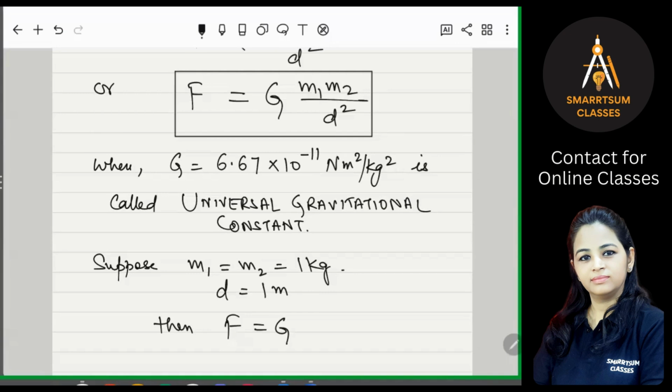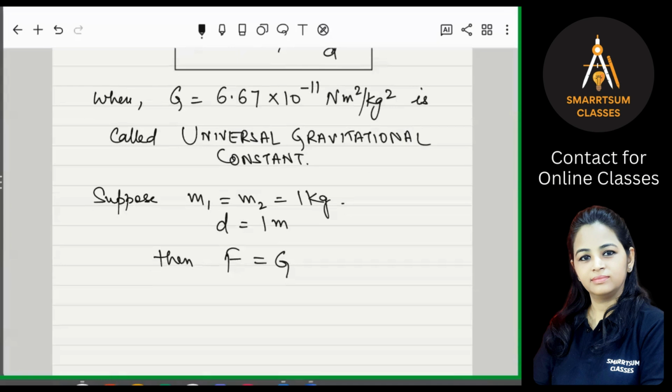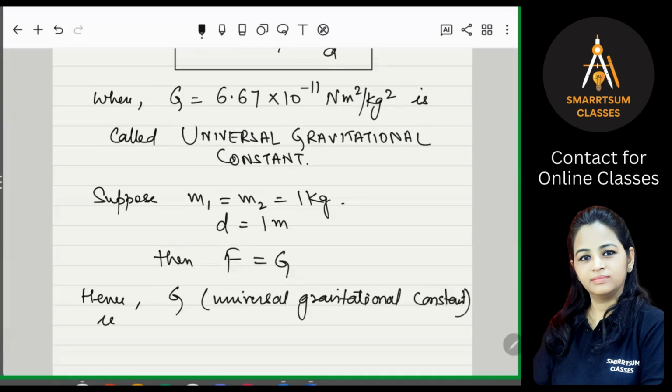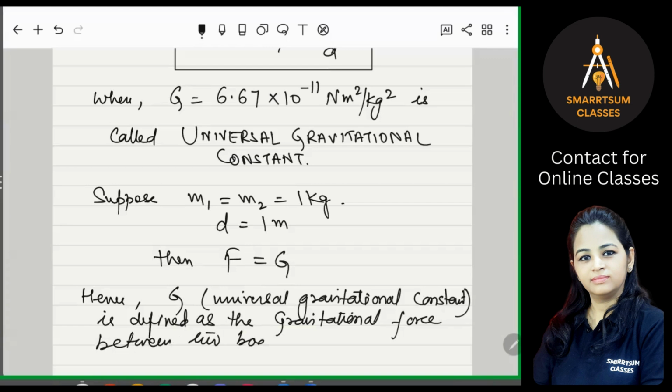So how do we define this universal gravitational constant? Here is the definition of G, capital G. The universal gravitational constant G is defined as the gravitational force between two bodies of unit masses